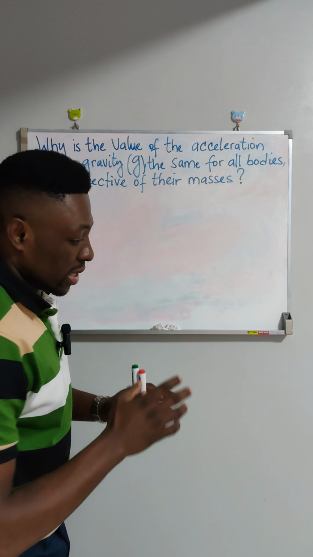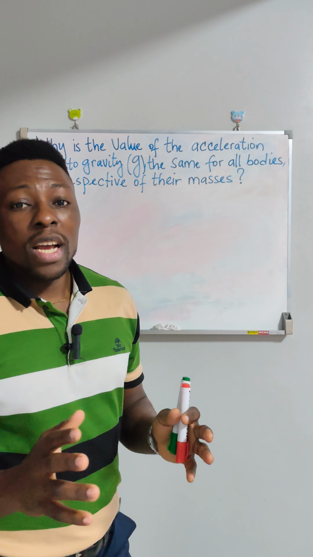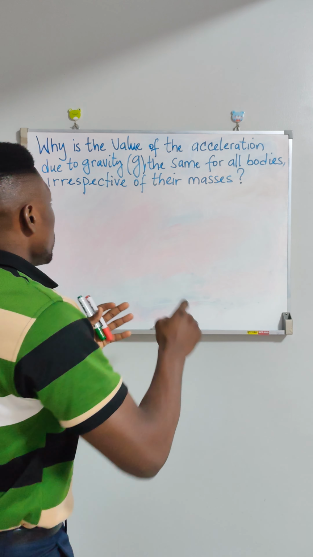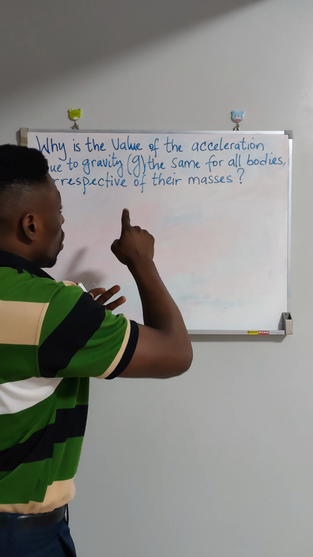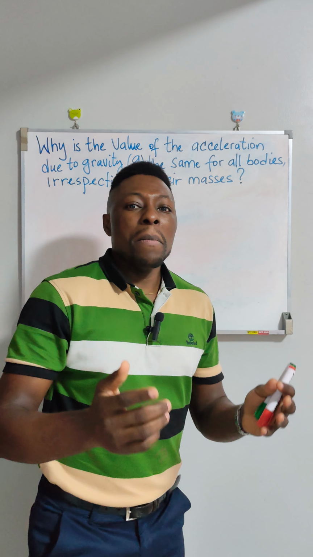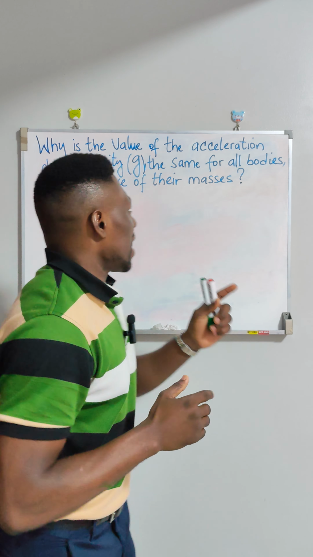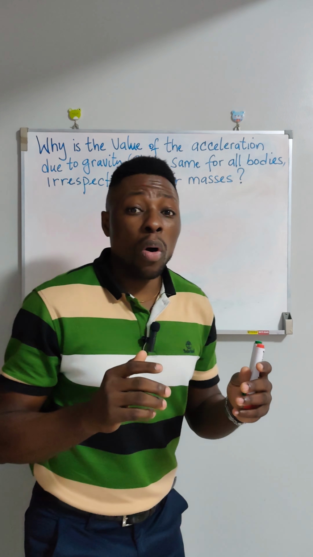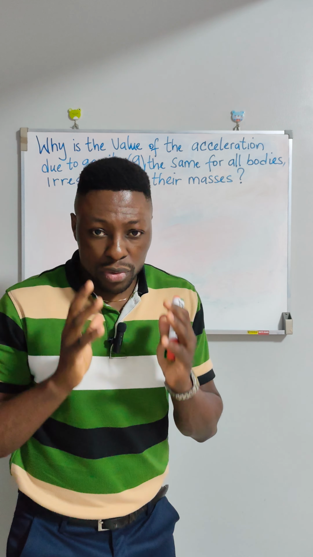Why is the value of the acceleration due to gravity, g, the same for all bodies, irrespective of their masses? To start, dear friends, most of you are very familiar with the name gravitational acceleration or simply acceleration due to gravity. But how many of you also knew that this same quantity here is also called the gravitational field strength?